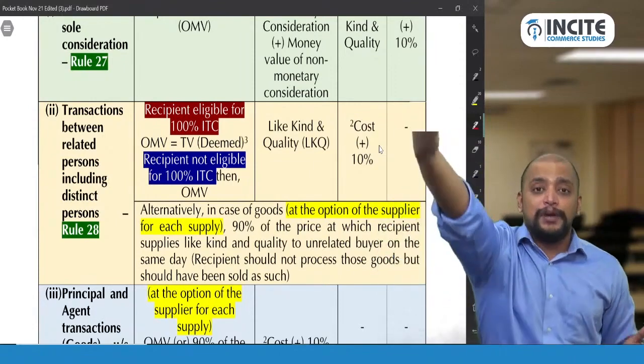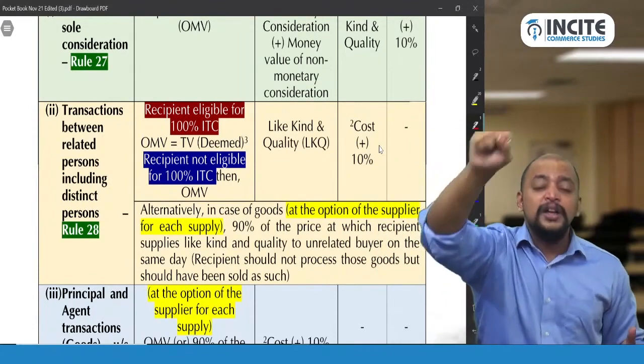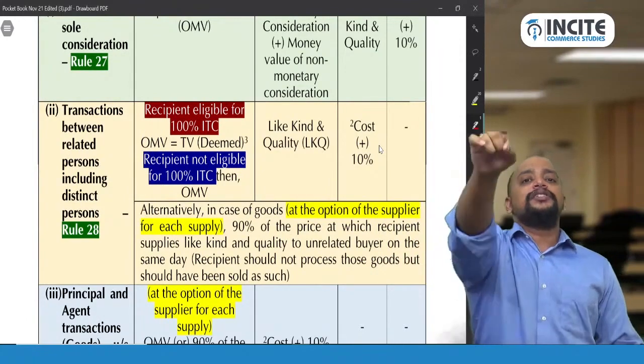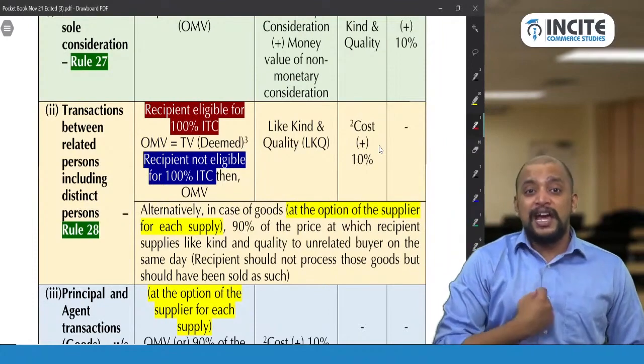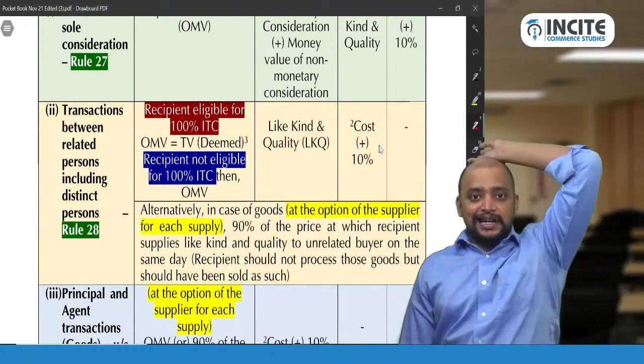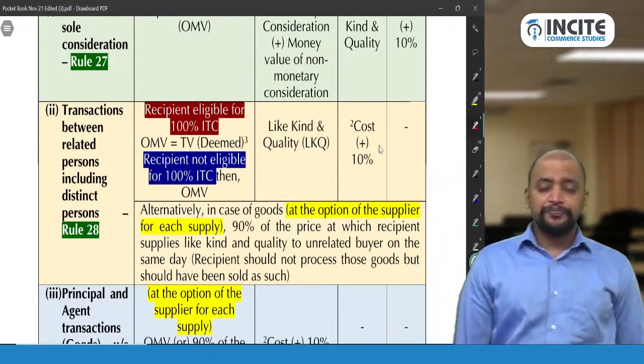When you are making a supply to some other person that is taxable, it means you can take ITC on your inward supply. Full ITC you can take on your inward supply. So then what is the price at which I am selling to you? Whatever transaction value I declared in the invoice will be taken as the open market value.